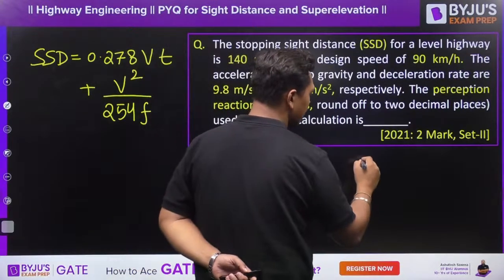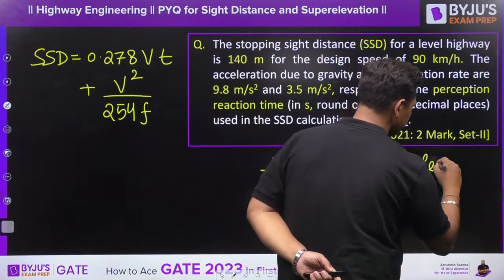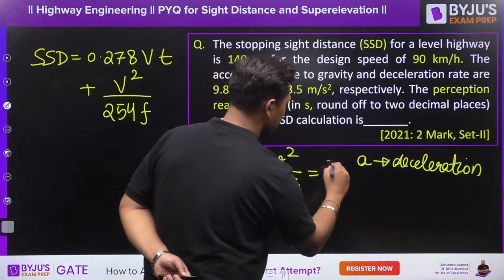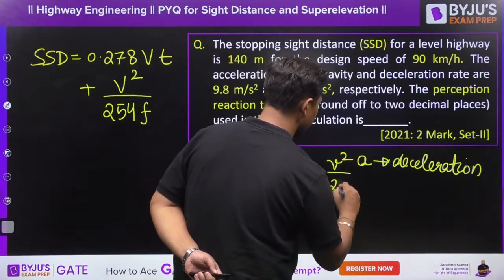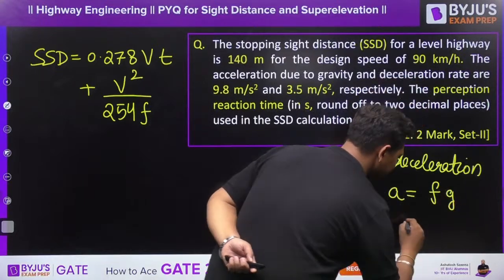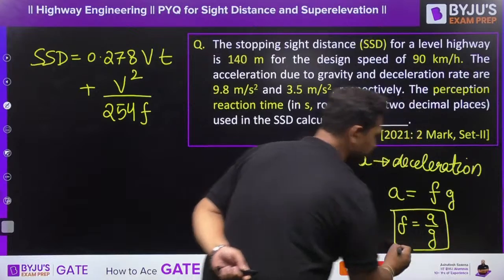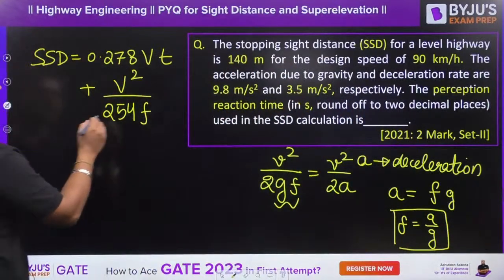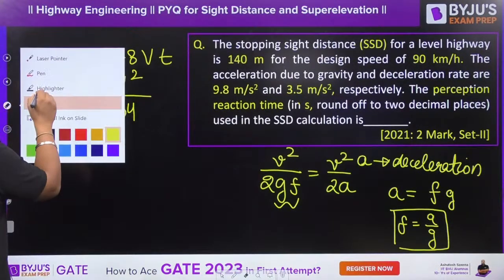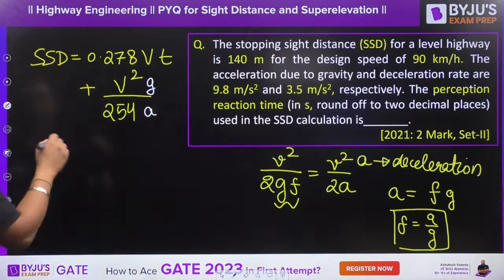If I call GF as A, which is your deceleration, then over here it is V square upon 2A. So A is equal to FG. Can I say F is equal to A by G? Yes or no? So I will write it over here. Instead of F, I will write A by G, right?